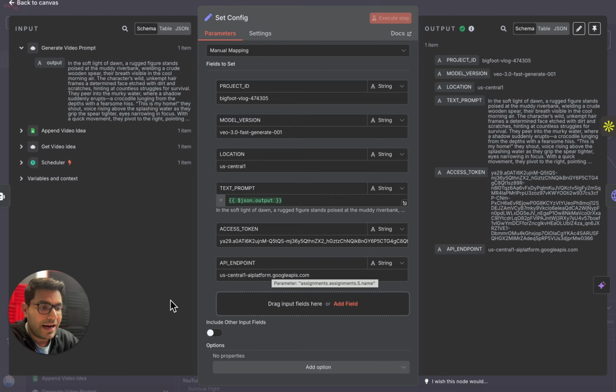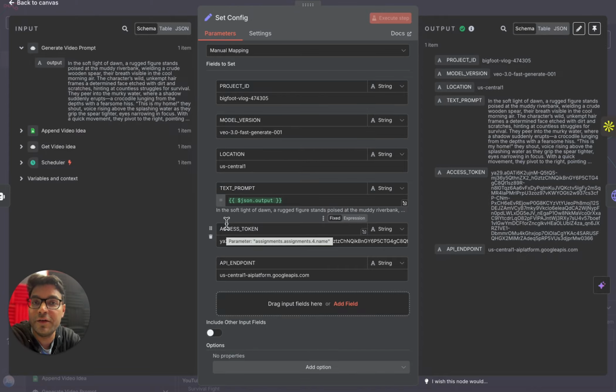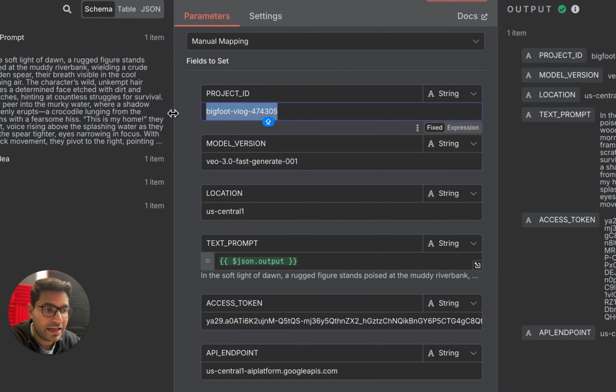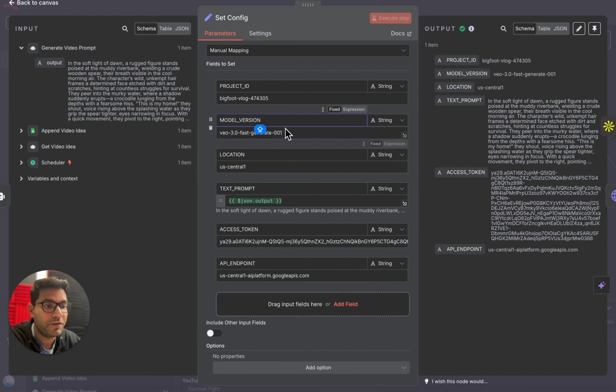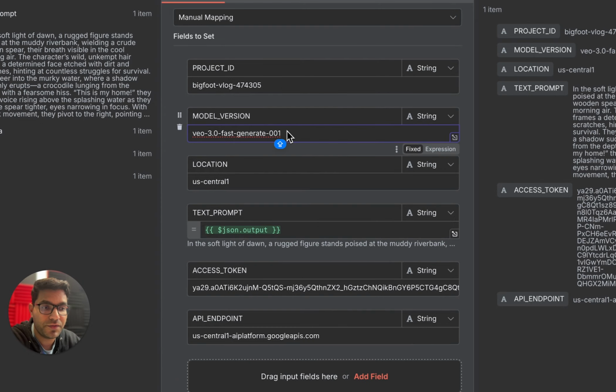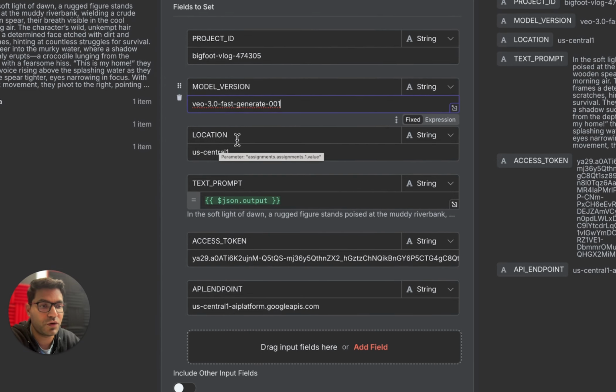So why are we adding all these different fields? Because some of these fields, like project ID, the model version, as well as the access token, are utilized in the Google VO3 API. That's why we are defining the project ID over here, and we create this project ID in Google Cloud Console. I'll explain that later. We are defining what model version we are using. So we are using Veo 3.0 fast generate 001. That's what we have defined over here.